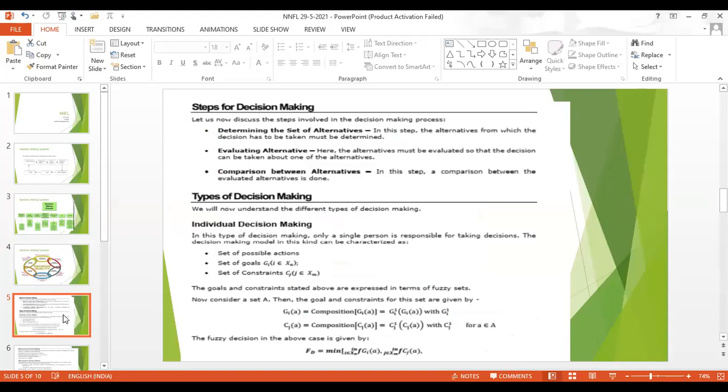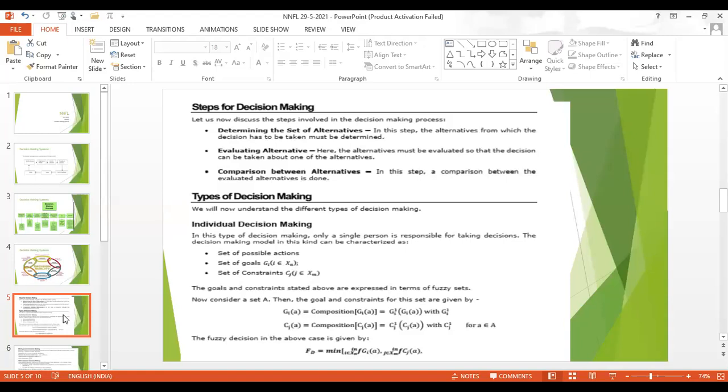Next, evaluating alternatives, so that one of the alternatives can be chosen. Next, comparison between alternatives: among all the alternatives, you are comparing and deciding the best alternative for your particular decision.